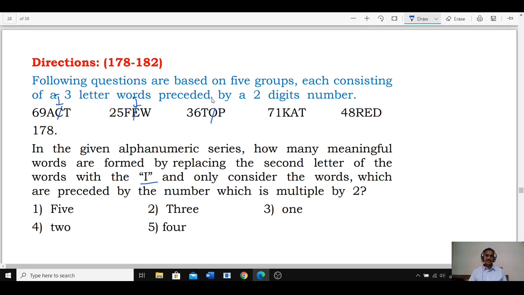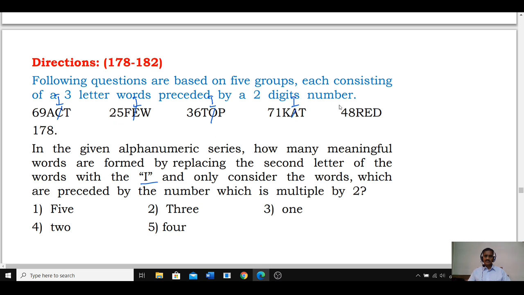FIW, TIP, KIT, RID, and only consider the words which are preceded by a number which is a multiple of 2. Then tell me what is your answer.